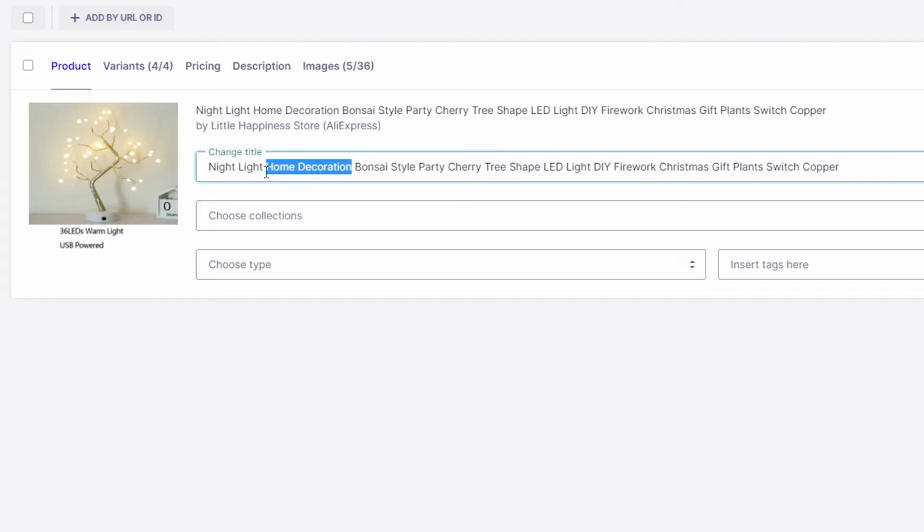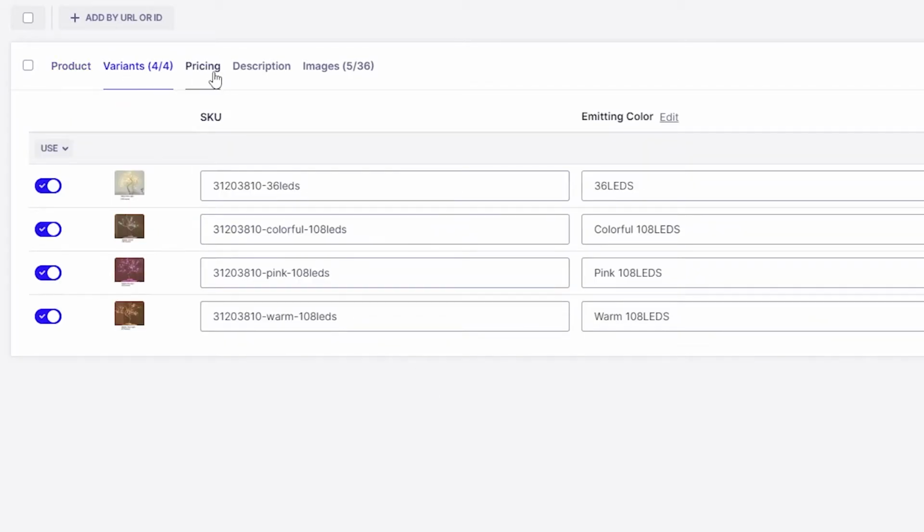So let's go ahead and get rid of this name and this one over here, Bonsai Nightlight, and then just simply remove all the rest. Remember guys to change the name and make them simple as well. It'll help you to rank higher. And then you have variants. You can choose which variant to keep and which ones not to keep.